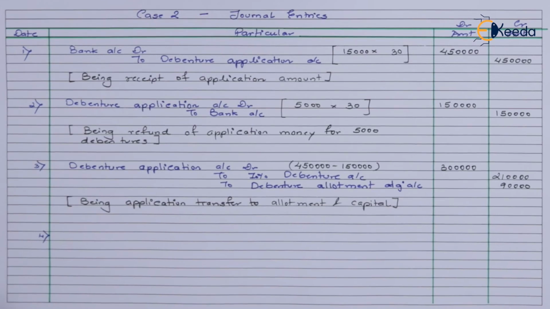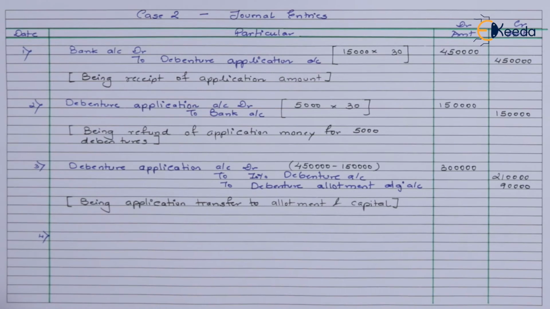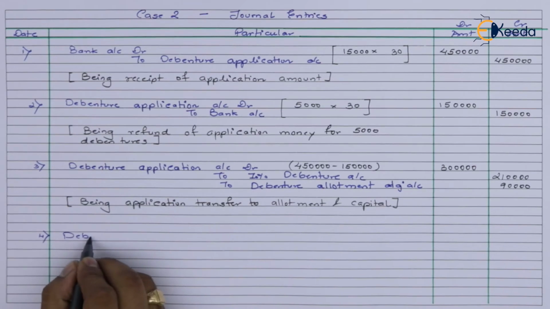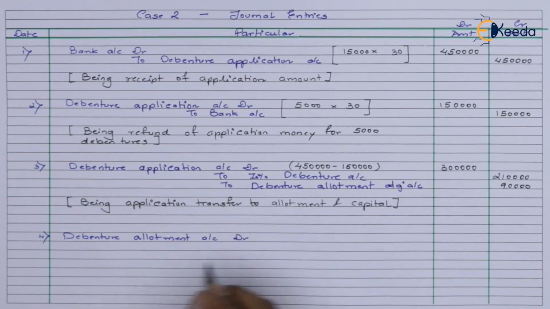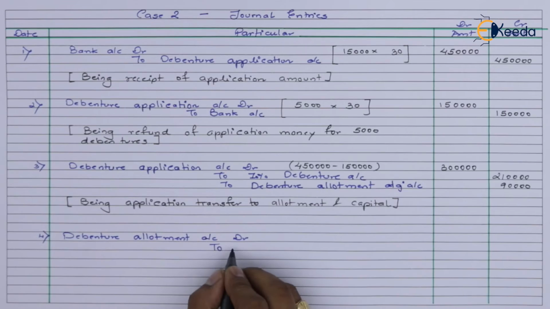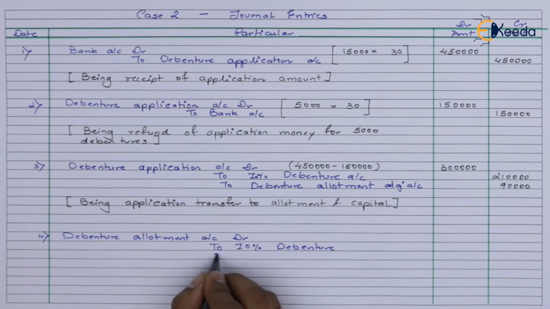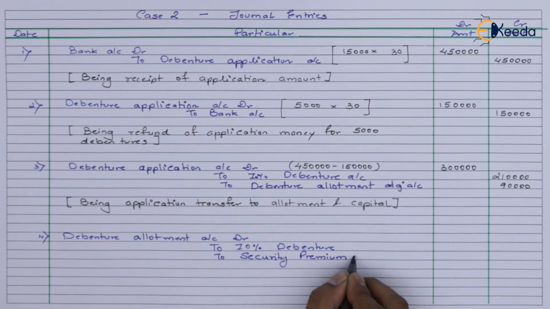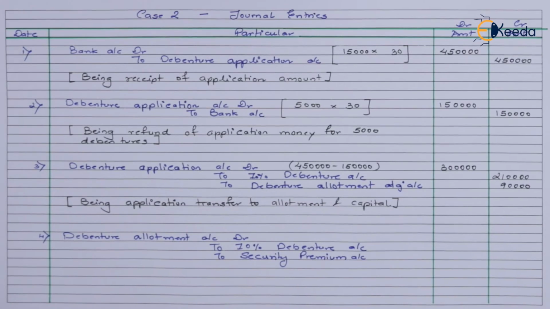The next entry will refer to allotment due, but as this case refers to allotment being done on premium, hence we'll take the securities premium also into consideration. Let's pass the entry for that. The total allotment amount refers to 60 rupees, out of which 40 rupees is the capital and 20 rupees is the premium. So let's bifurcate that accordingly, for 7,000 debentures.